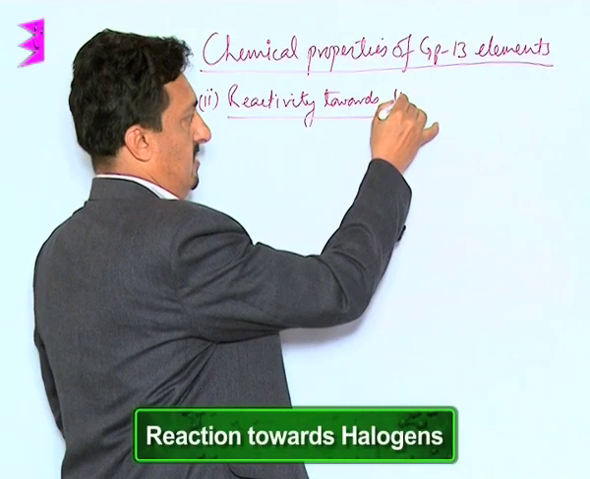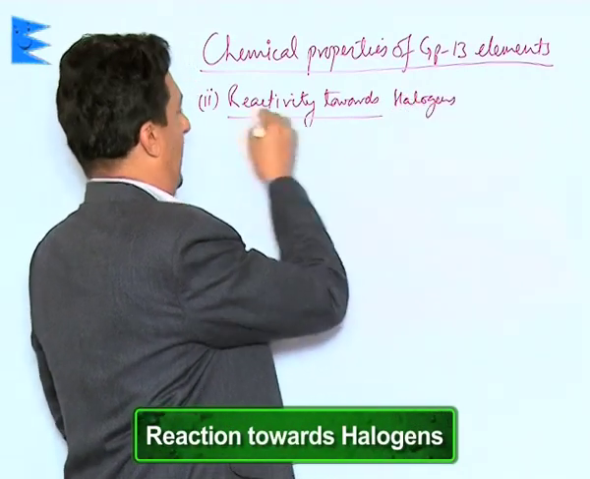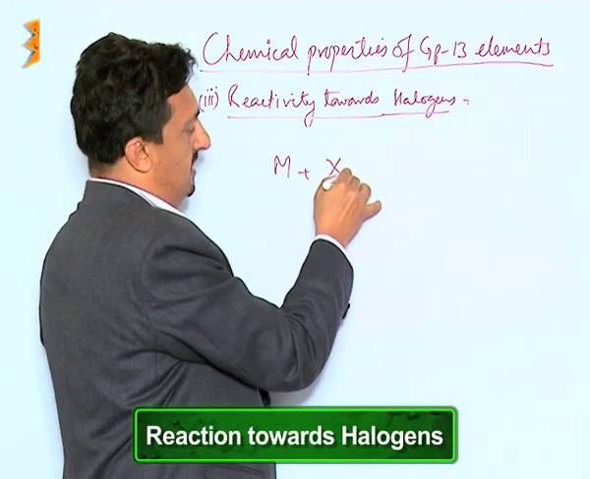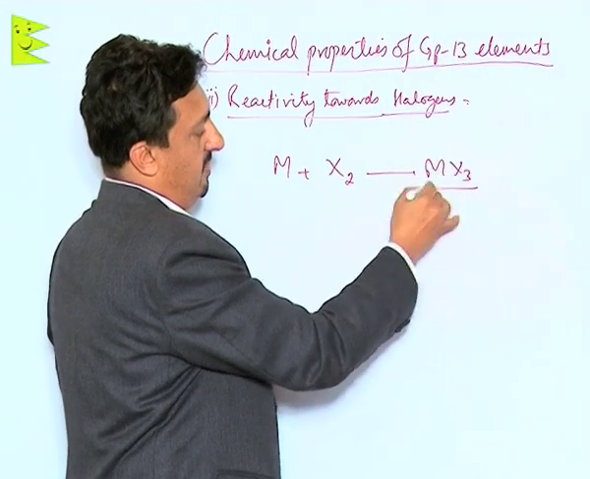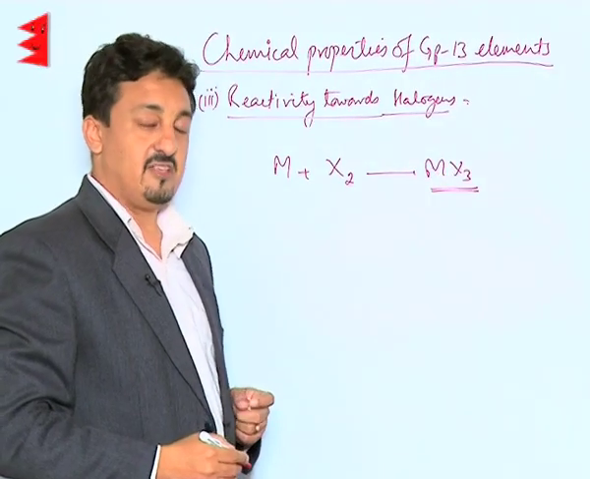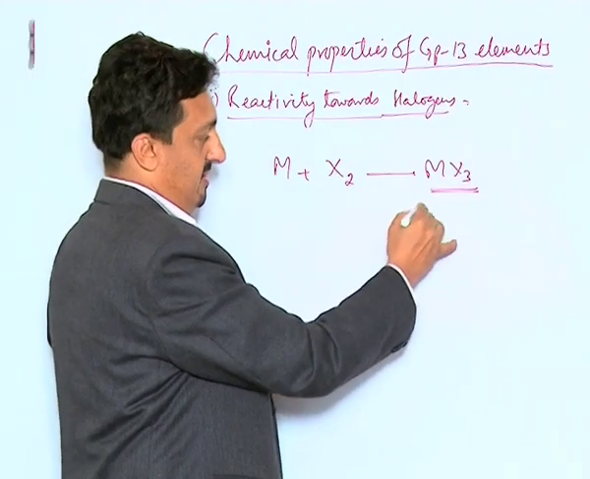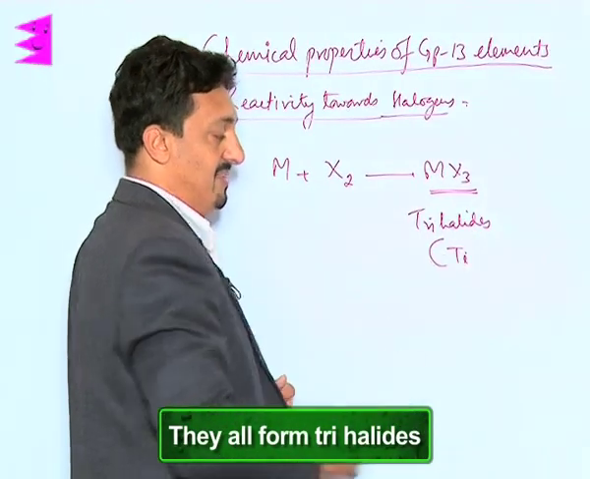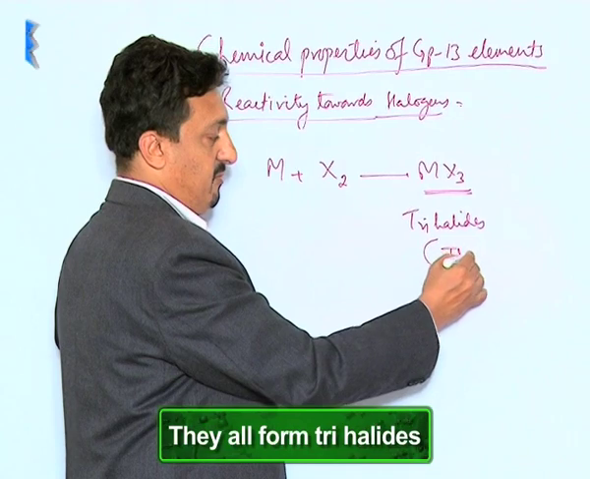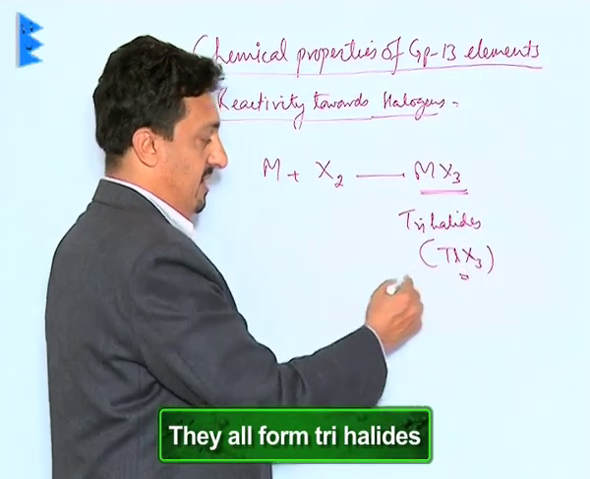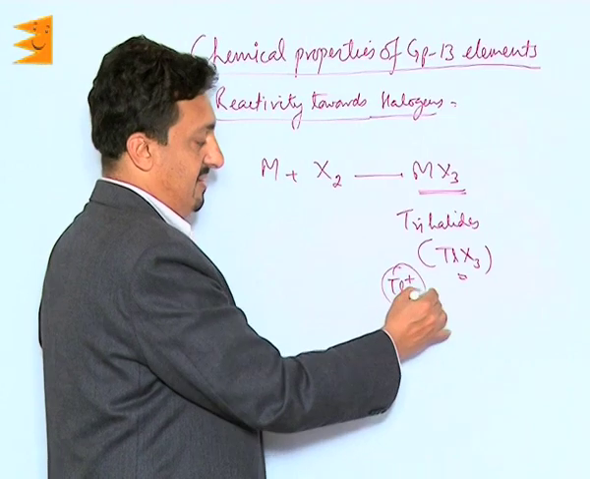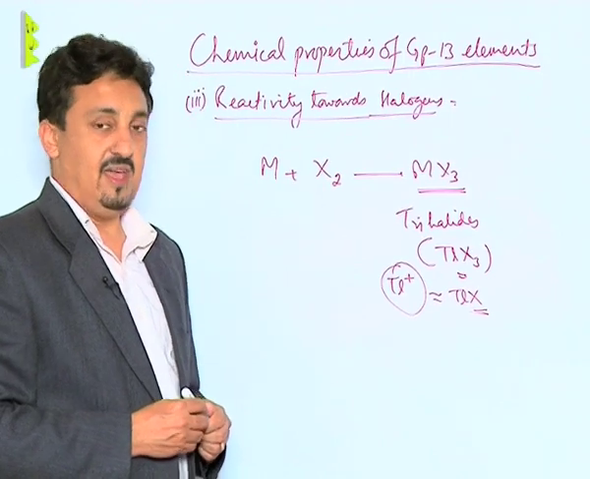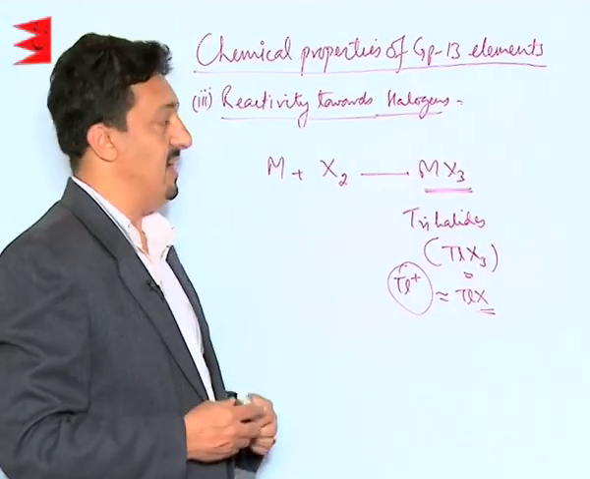Now let us see the third property, the reaction towards halogens. They all react with halogens on heating and result in the formation of the corresponding halides with the general formula MX3. So they all form trihalides, except the last one, thallium. Thallium doesn't usually form trihalides because it is more stable in the +1 oxidation state, so it prefers to form the monohalides. Otherwise, they all react with halogens and form the trihalides. So these are their chemical properties.